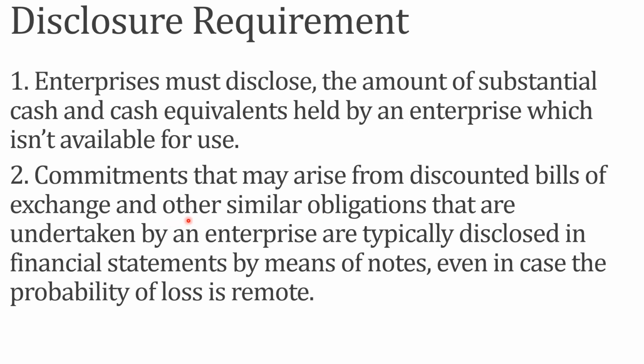So in this case also, similar obligations, any other obligations that are undertaken by an enterprise are typically disclosed in the financial statement by means of notes, even in case the probability of the loss is remote. Even though the loss is very remote or very little, we have to provide disclosure if it may affect the decision of the user. So that's regarding AS 3 cash flow statement.